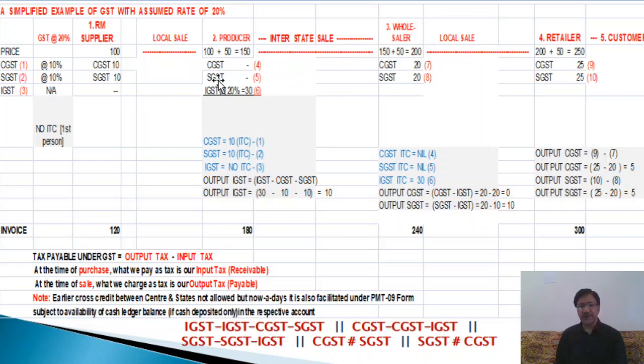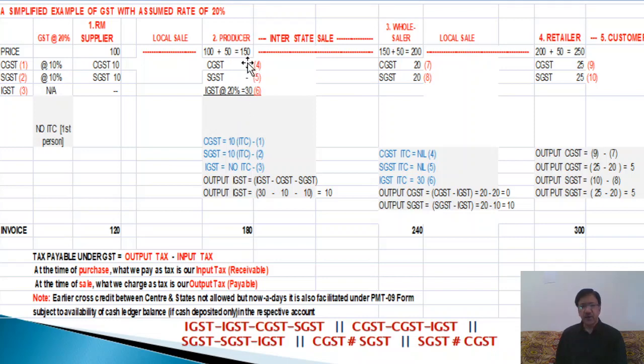In case of interstate sale, no CGST, no SGST will be applicable. In that case, IGST will be applicable. So for CGST we will not write anything, and SGST also we will not write any. For your understanding, I have given here nil, but you need not write anything. Directly we will be writing CGST, IGST.